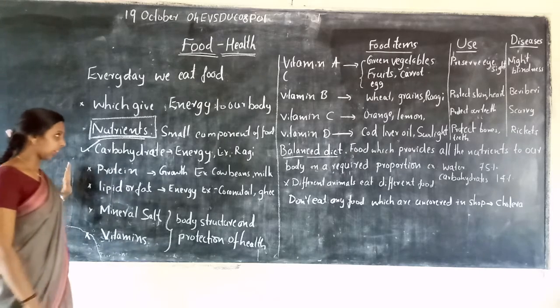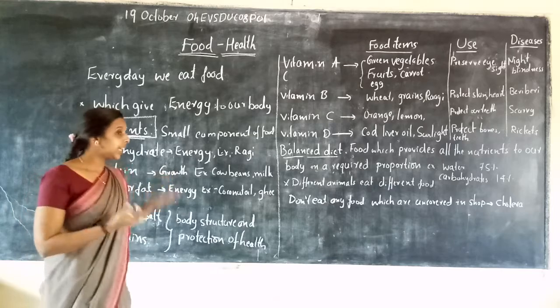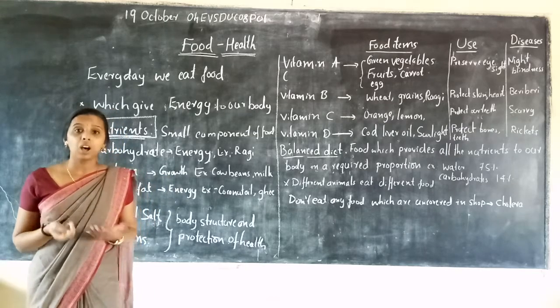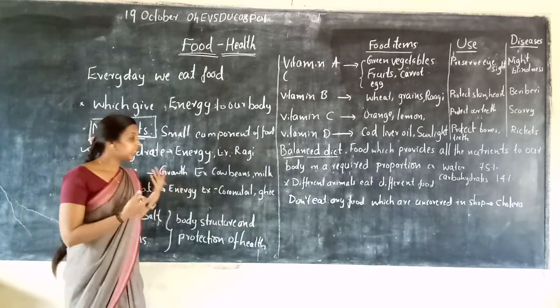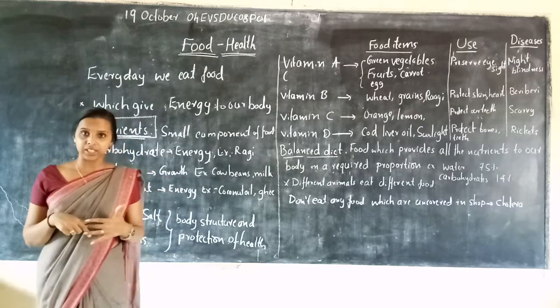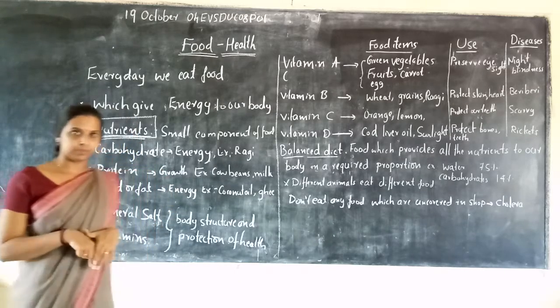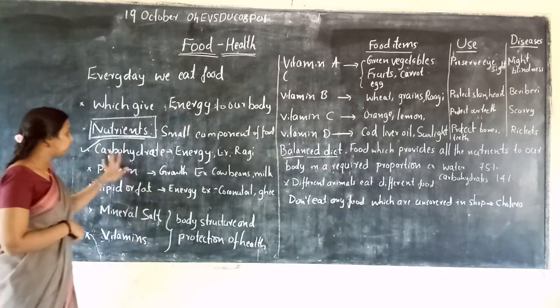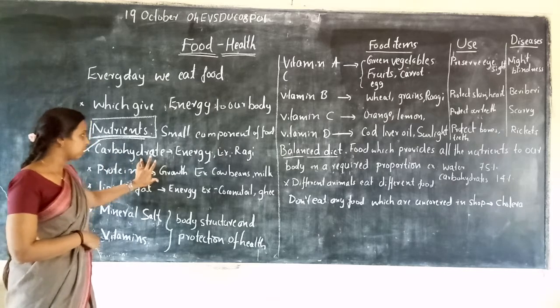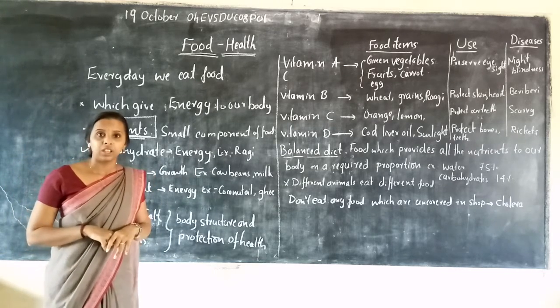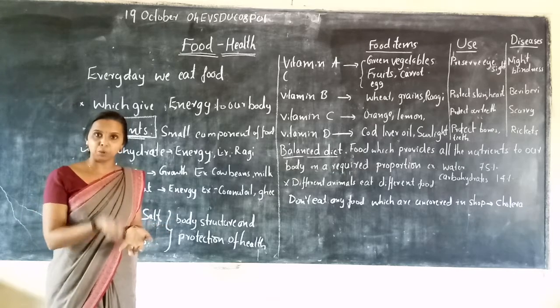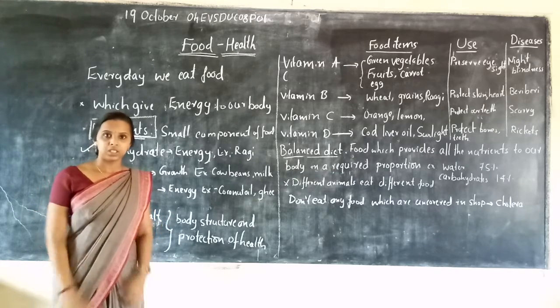Next, we study each type of nutrient and how it helps our body. Okay, children? First one is carbohydrate. What happens when we eat carbohydrate-containing food? We can't eat carbohydrate directly, right?